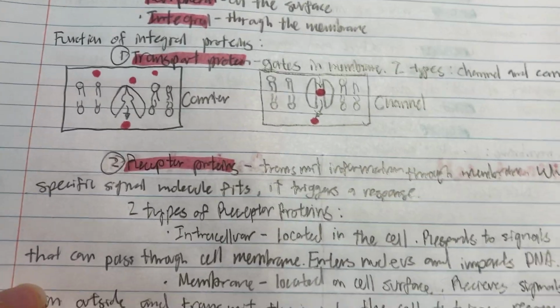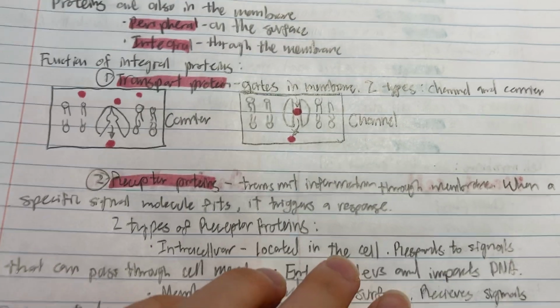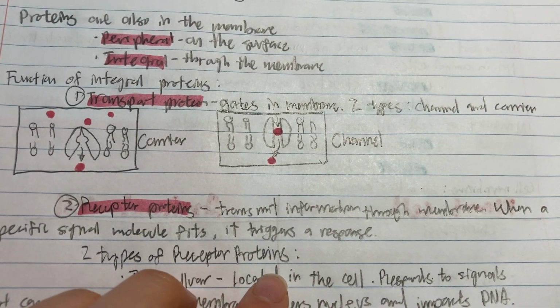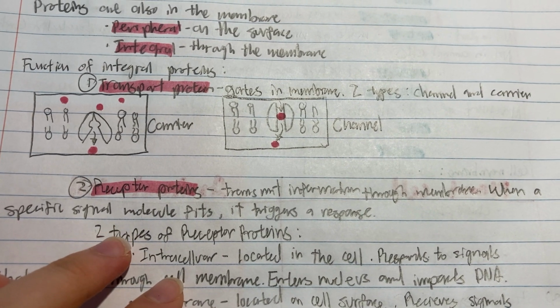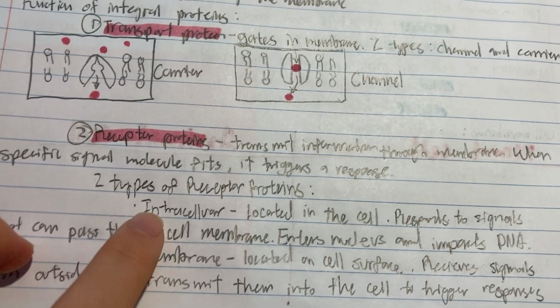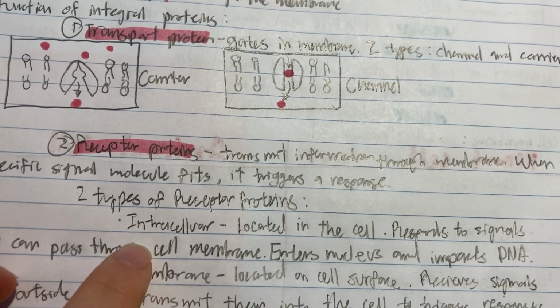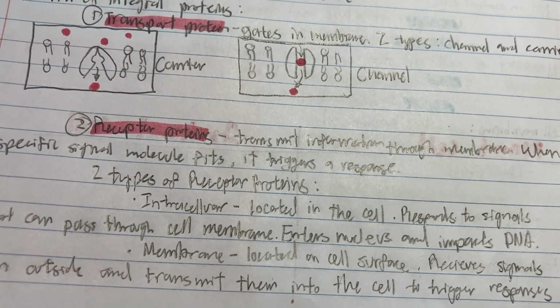And then next we have receptor proteins. Receptor proteins transmit information through the membrane, and when a specific signal molecule fits, it triggers a response. There are two types of receptor proteins: the intracellular, which is in the cell, and the membrane, which is at the surface.